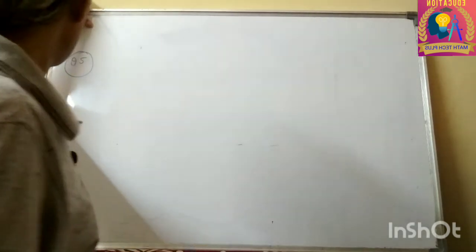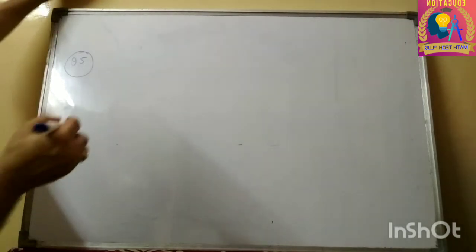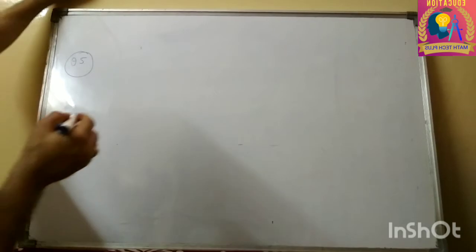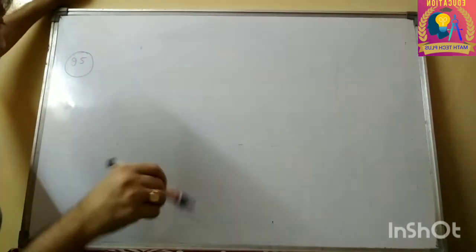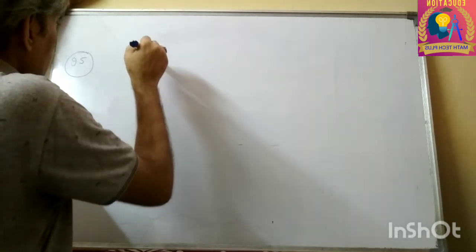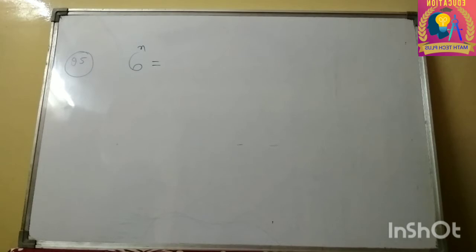So now we are going to solve question number 5. There is one solved question in the NCERT book, example 5. It is of similar nature, but there it is 4 raised to the power n, here it is 6 raised to the power n. Now try to grasp the concept. It says, check whether 6 raised to the power n can end with the digit 0.